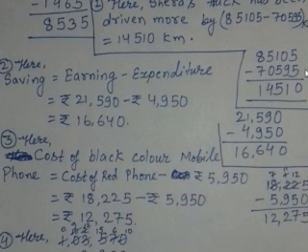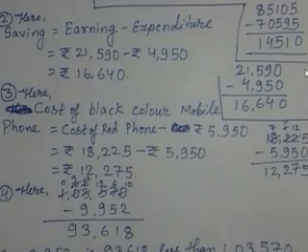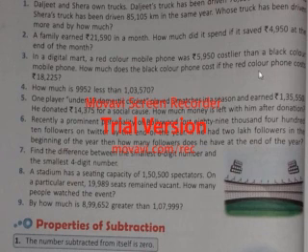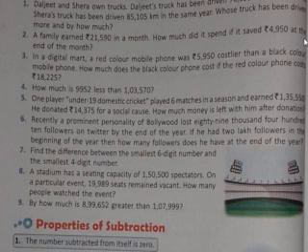So now if you will see question number 2, what is question number 2? A family earned rupees 21,590 in a month. How much did it spend if it saved rupees 4,950 at the end of the month? Now what happened here? It has been said about a family. A family earned 21,590 in a month. This much the family is earning in 1 month. How much did it spend if it saved 4,950 at the end of the month?